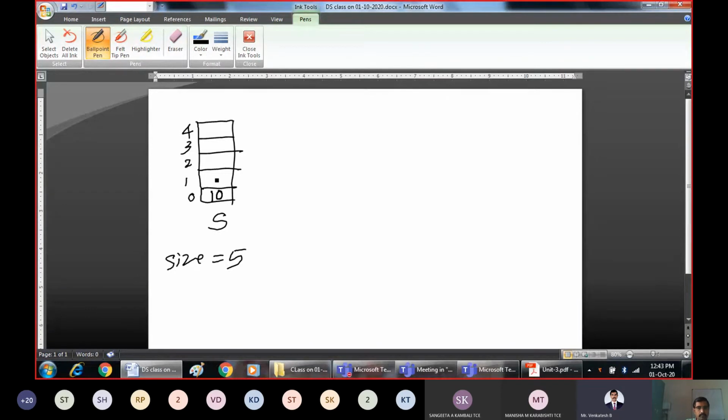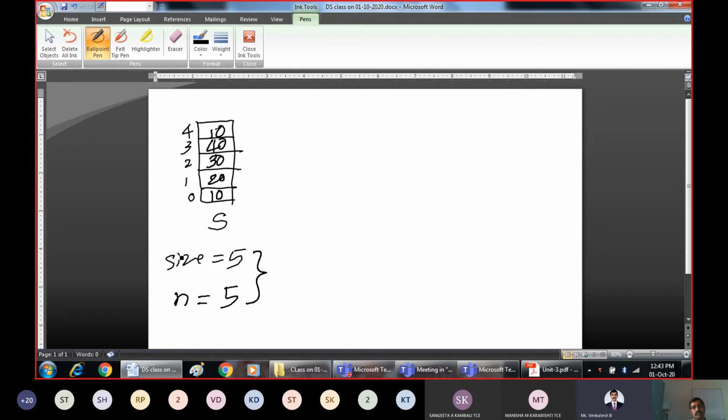Say for example, here I have inserted 10, 20, then 30, 40 and 50. Now what is the number of elements? Say n indicates the number of elements in the stack. The stack has 5 elements. What is the size of the stack? 5. This 5 is equal to 5.